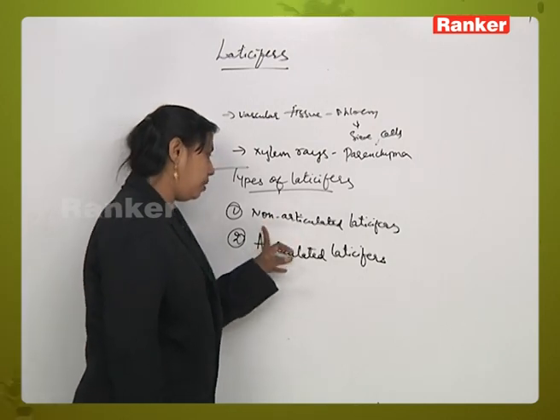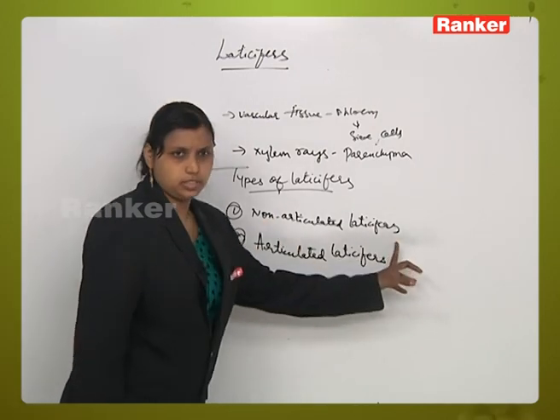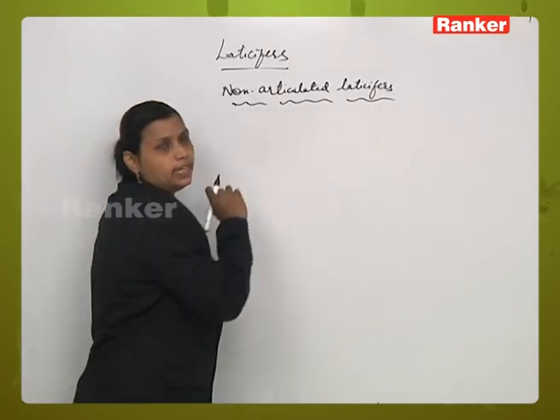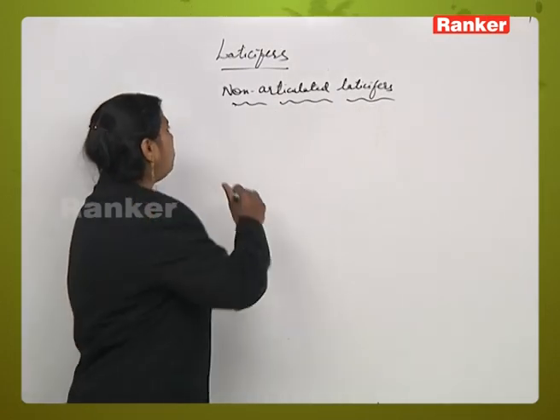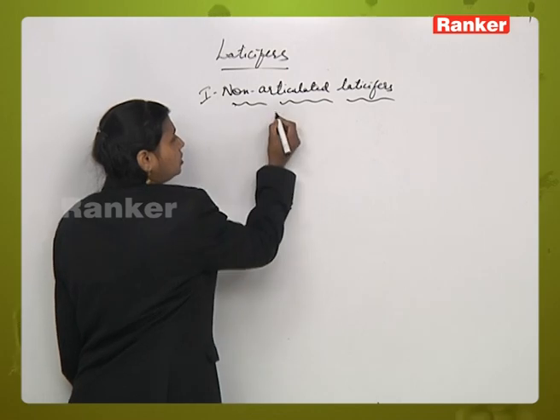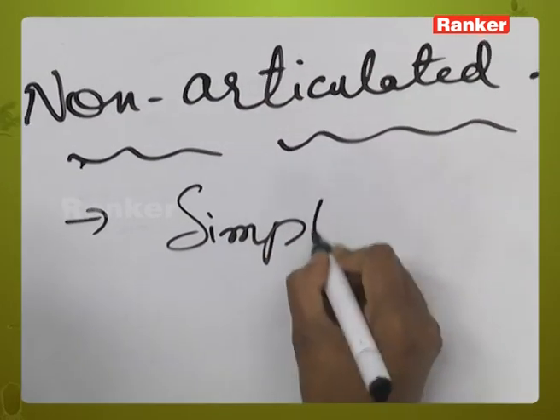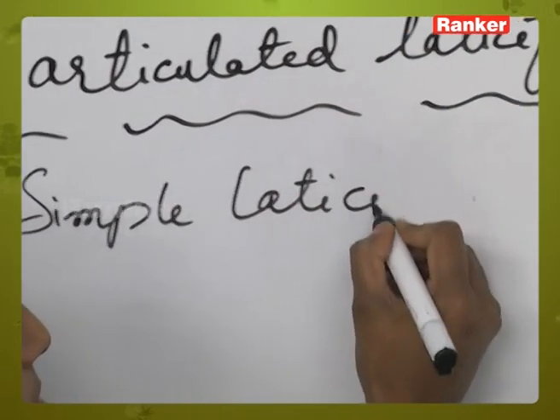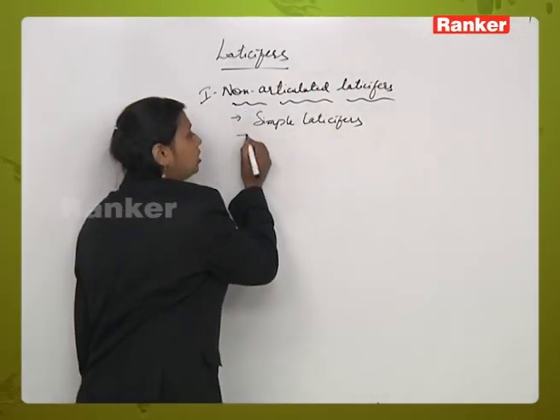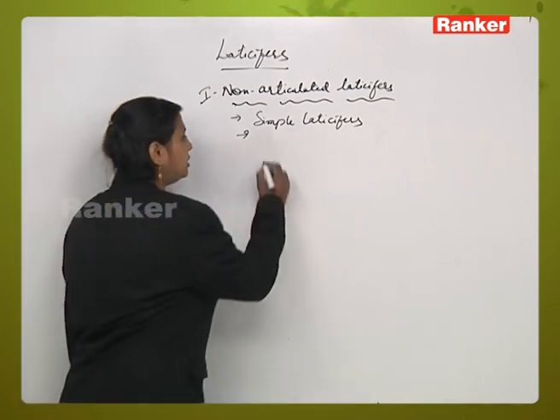These non-articulated and articulated laticifers are the different types of laticifers. Now we will deal with non-articulated laticifers in detail. Non-articulated laticifers are also known as simple laticifers, or latex cells.